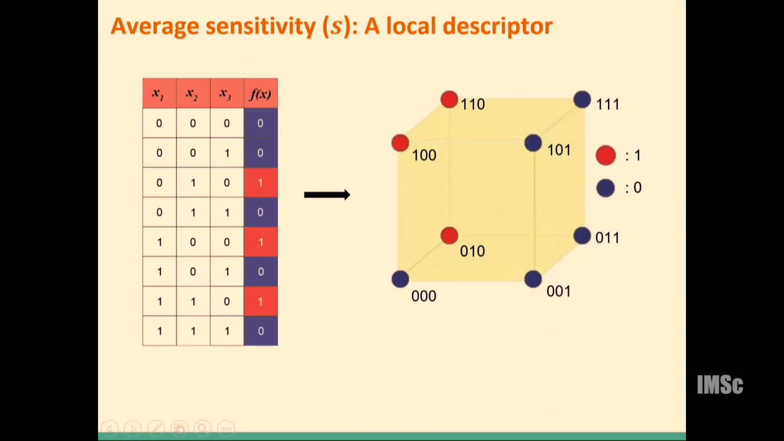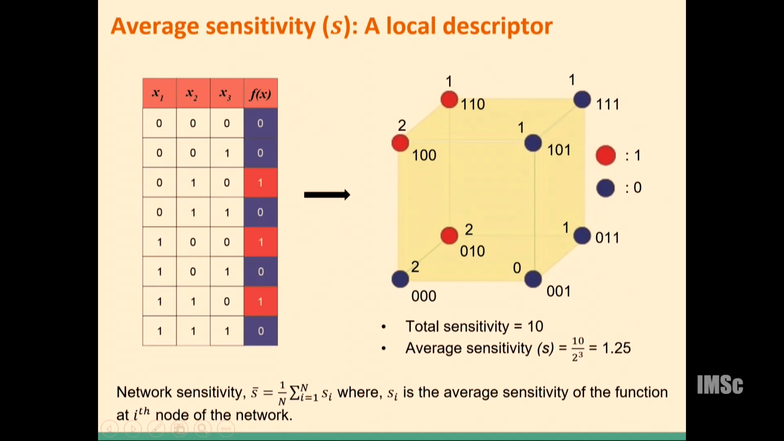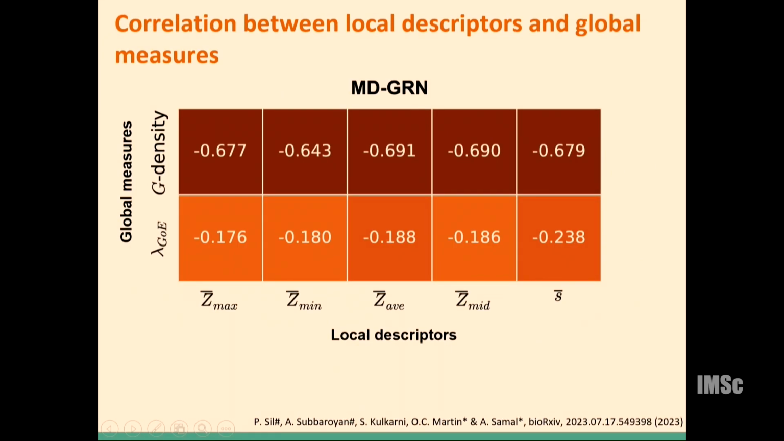The other quantity is network sensitivity. I am not explaining it in detail. Here as well, like for a function, we can define the sensitivity, and at the network level we can take the average over all the sensitivities. And finally, if you see the correlation, the Z parameter here also correlates well with G density. Specifically, across all 10 models, the last 3 local descriptors, that is the Z average, Z mid, and the network sensitivity, show good correlation with G density, but not so with the convergence rate.